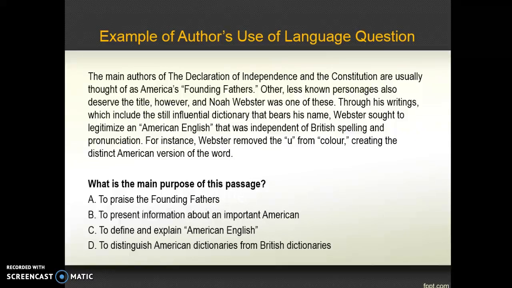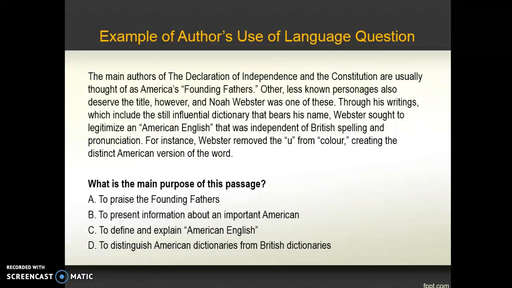You may want to pause now to see if you can determine the correct answer to this question. What is the main purpose of this passage? For this one, choice B is correct. The author discusses Noah Webster and the idea that he deserves the title of founding father. The author clearly considers Webster important, citing his still influential dictionary and his attempt to legitimize an American English.